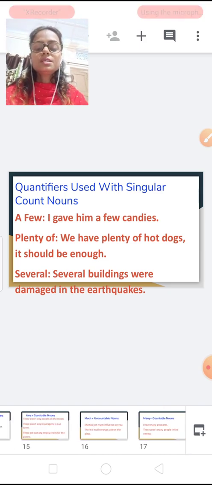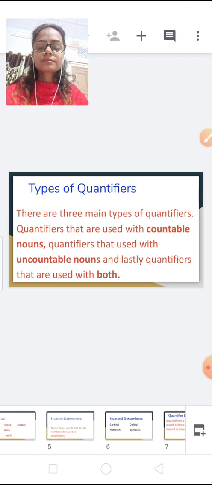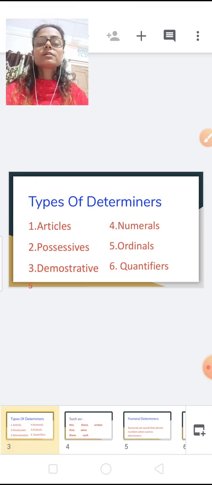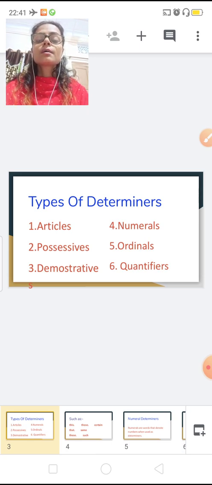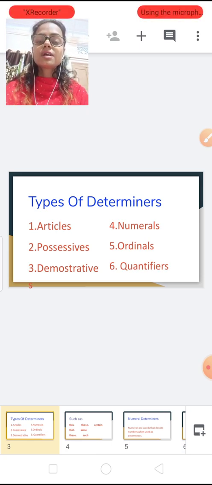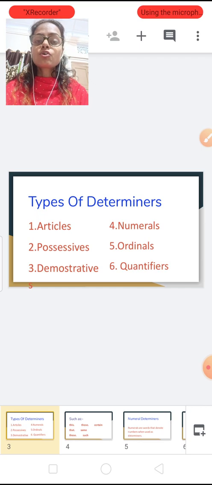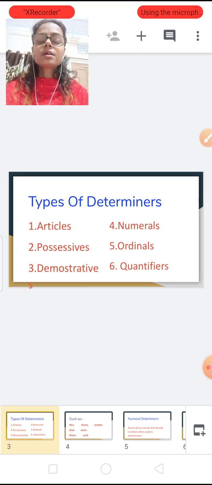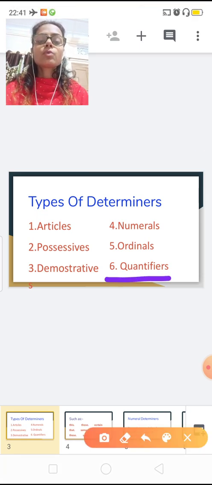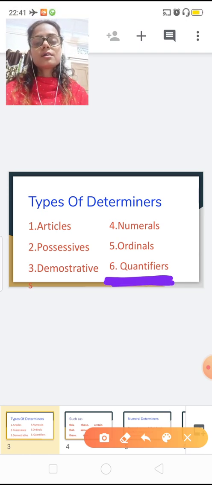So, let's see the types of determiners. Determiners are the words which are used before a noun. We have covered articles, a, an, the, definite and indefinite, possessive, demonstrative, numerals, and ordinals. Numerals have two parts, ordinal and cardinal. And today we have done quantifiers: some, many, much, a few, a lot, and so on.